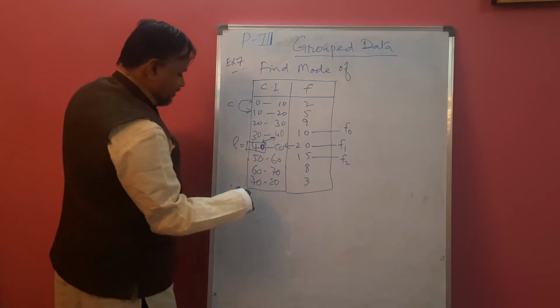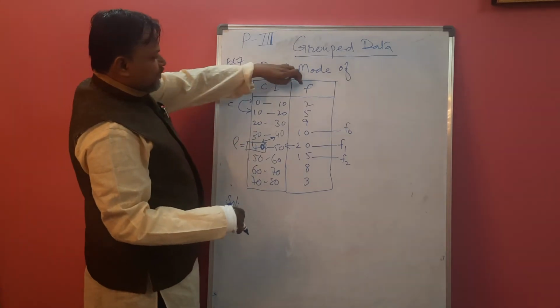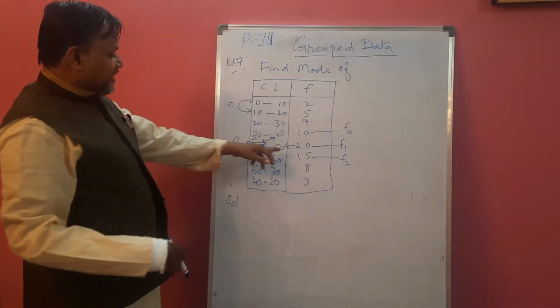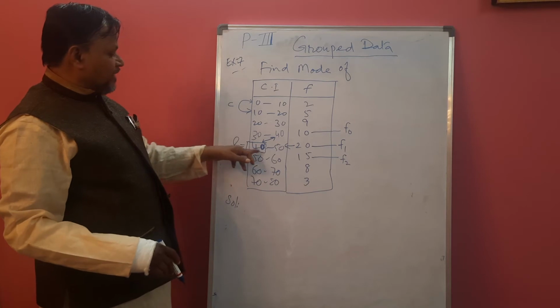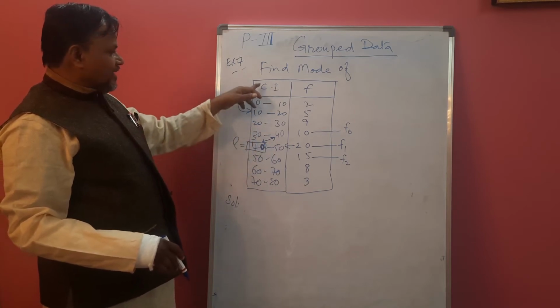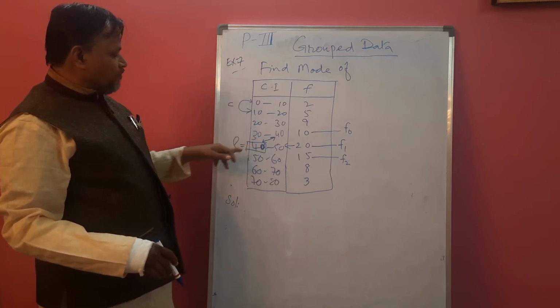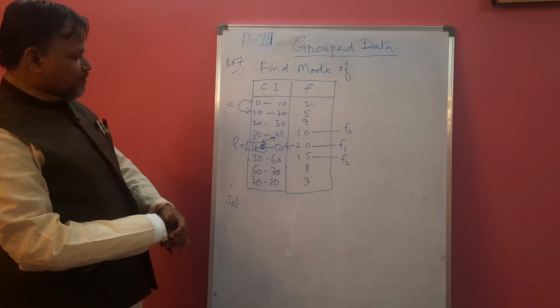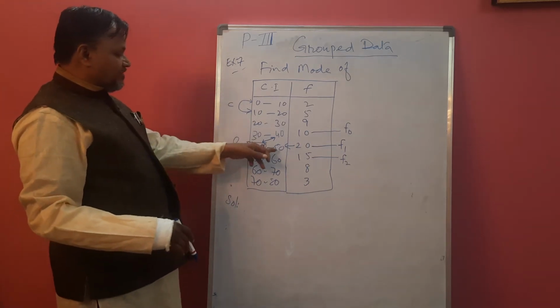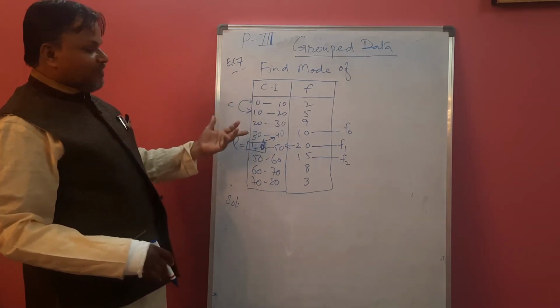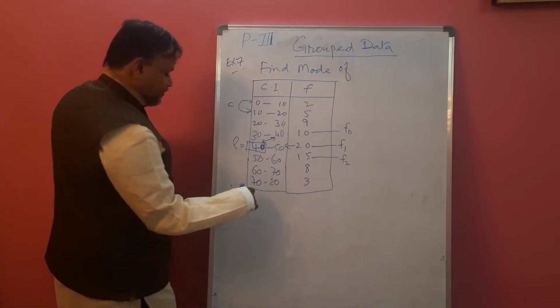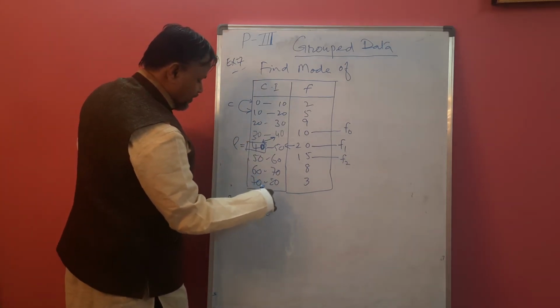So there is a formula. Whenever class intervals and frequencies are given, just by seeing the highest frequency we cannot find the value. Why? Because the observations lie in between 40 and 50, in this class. Which exact observation, we have to calculate using the formula.